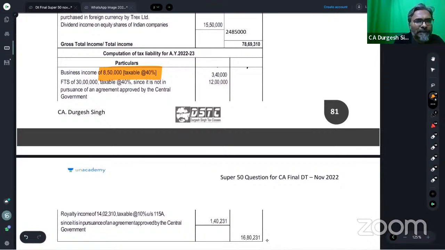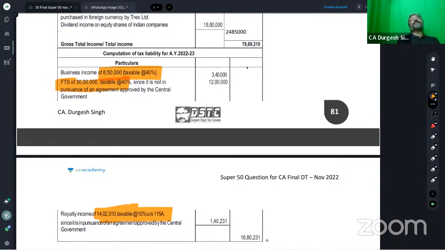FTS income, students. Royalty, gross up you have done. Be careful with FTS. This is what you people make a mistake in the examination. Royalty and FTS, students, we only think of PE. ICAI has done a googly now.